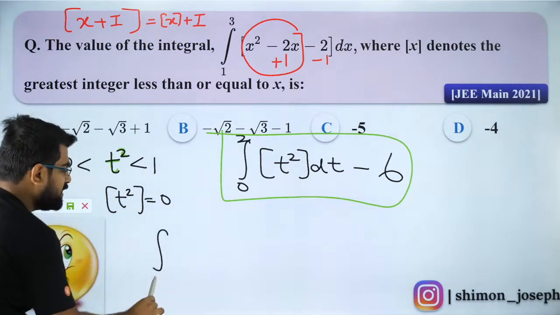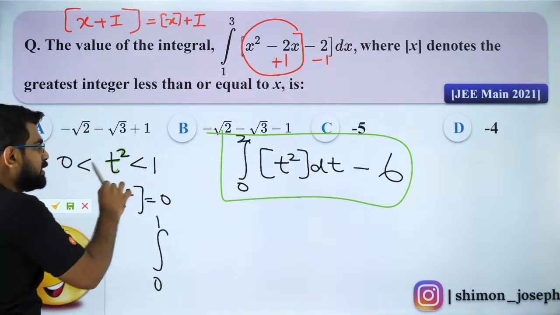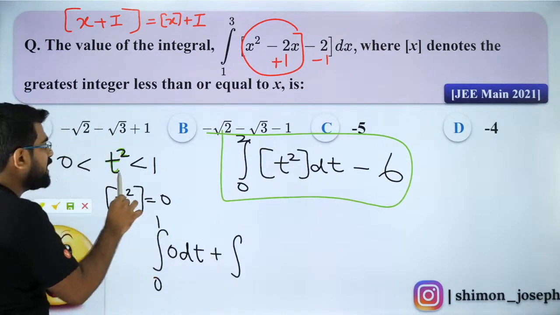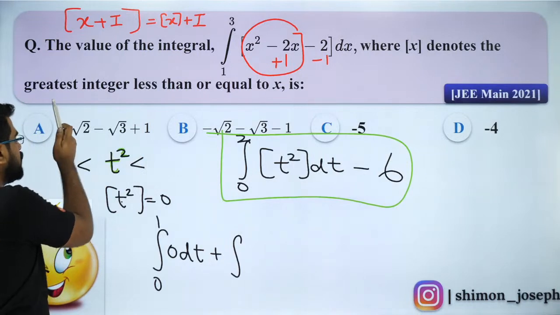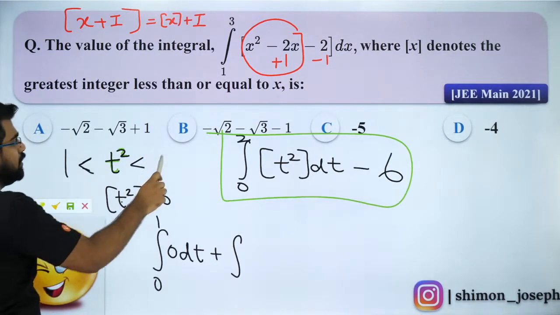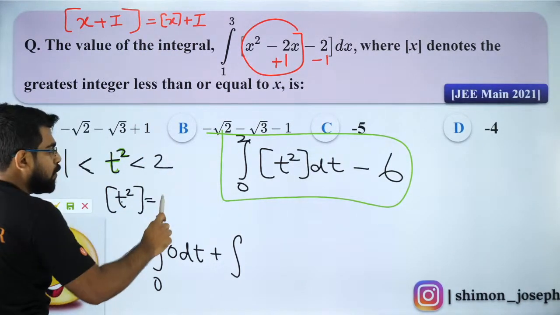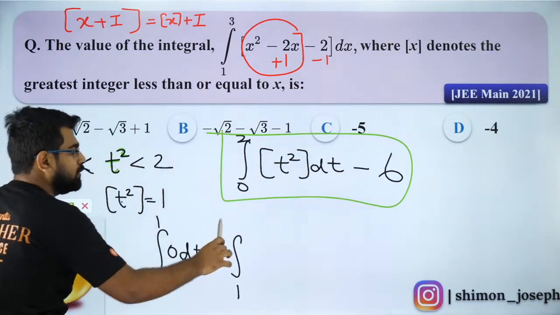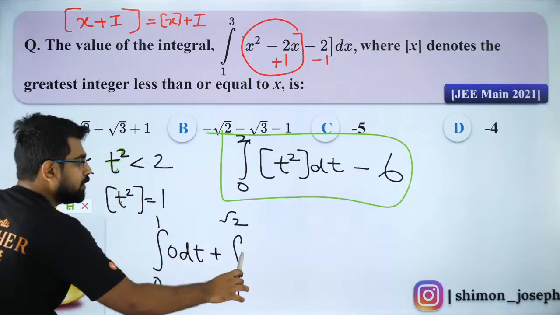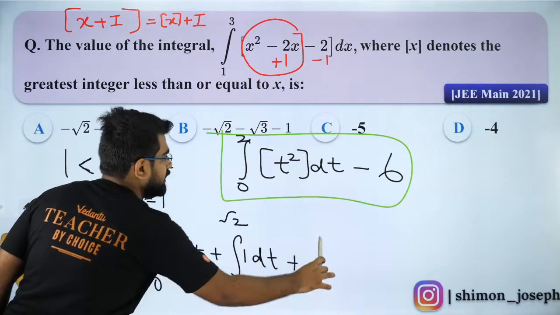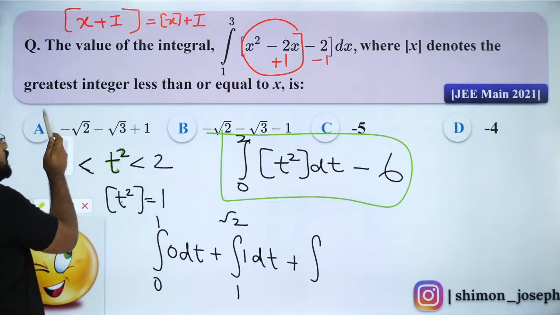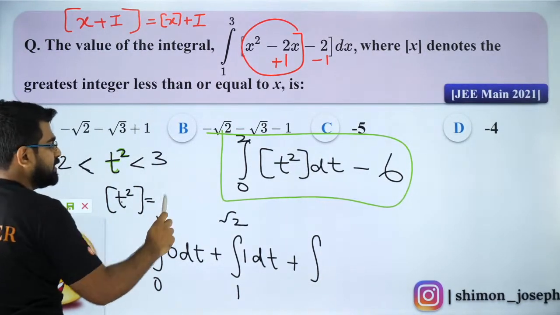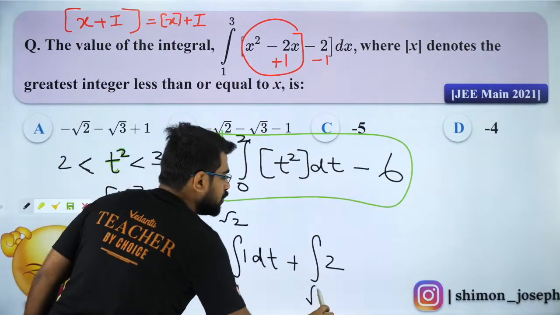So between 0 to 1, GIF will be 0. When your t square is between 1 to 2, that is t lies between 1 to root 2, your GIF of t square will be 1. Next, when t square lies between 2 to 3, GIF of t square will be 2. So this is from root 2 to root 3.